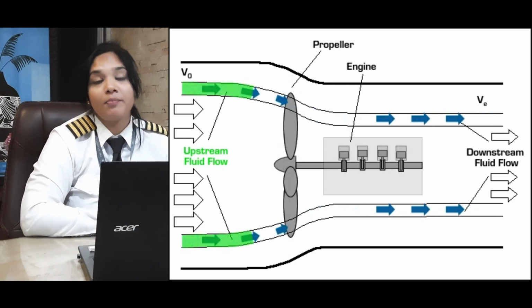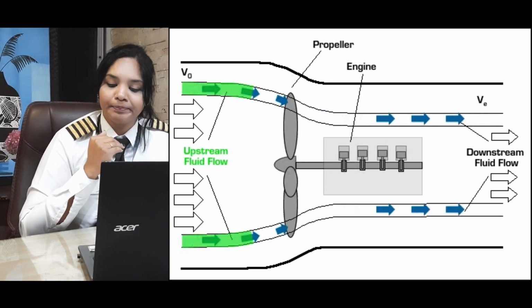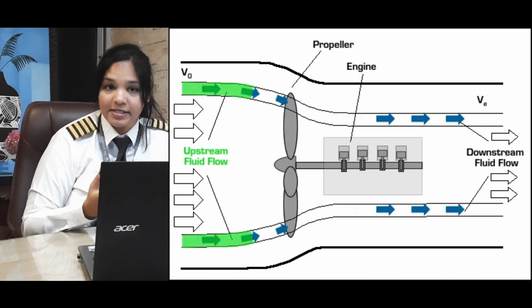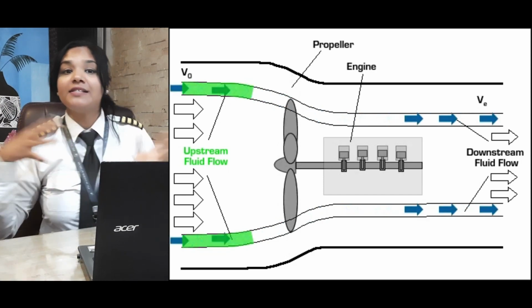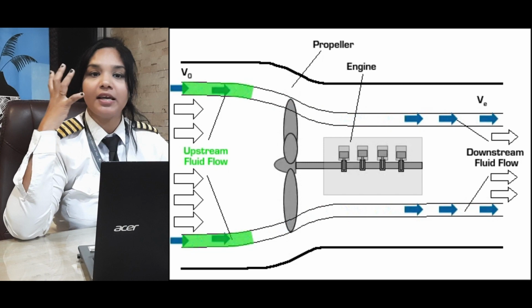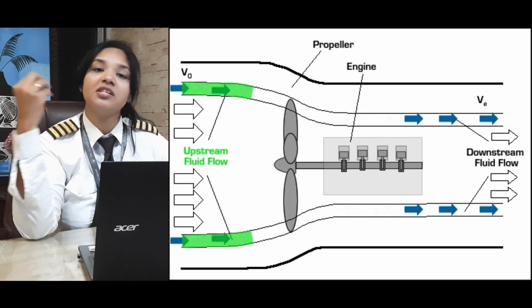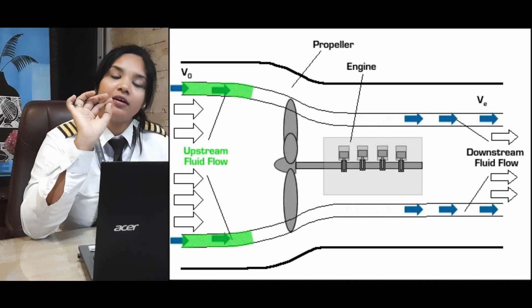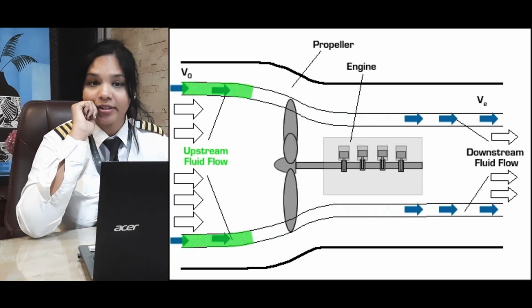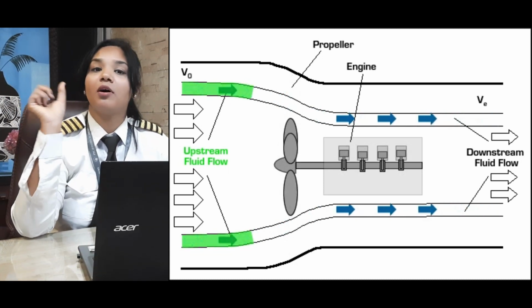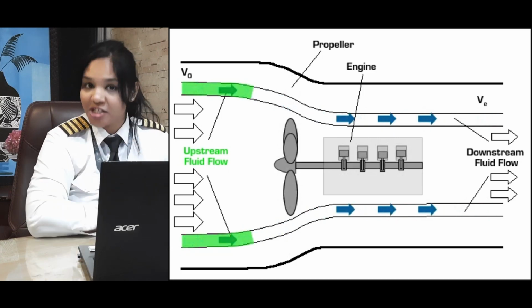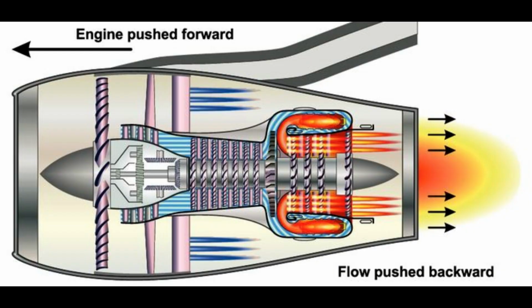With a propeller or piston engine, there is a huge amount of airflow. A huge amount of air is accelerated. The acceleration is less, but the amount of air moving through the engine is high. So here the forward thrust force is created by a large mass but not as much acceleration. Whereas in a jet engine, which is comparatively the most efficient engine, they take a small mass of air and accelerate it very quickly.